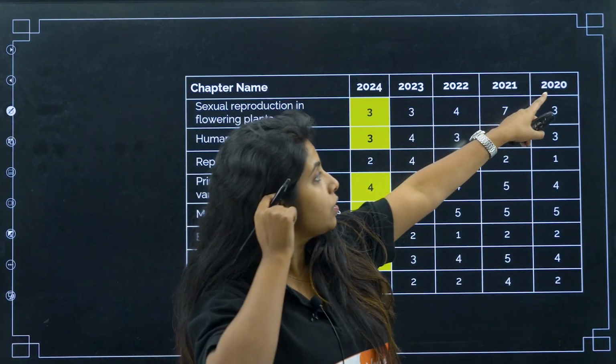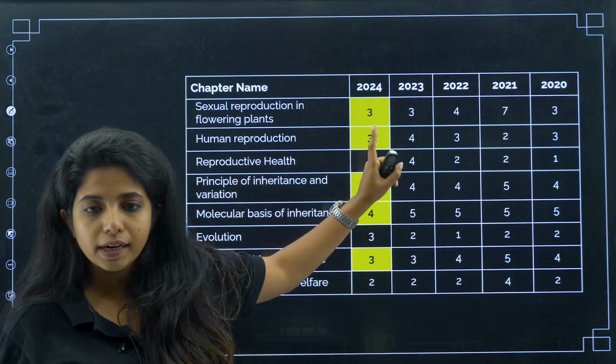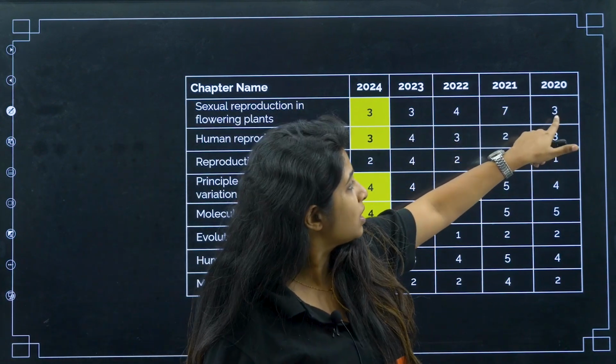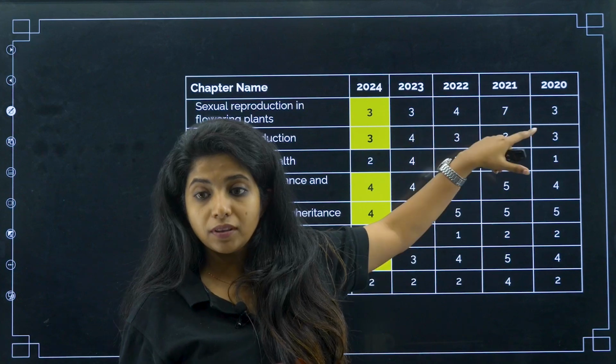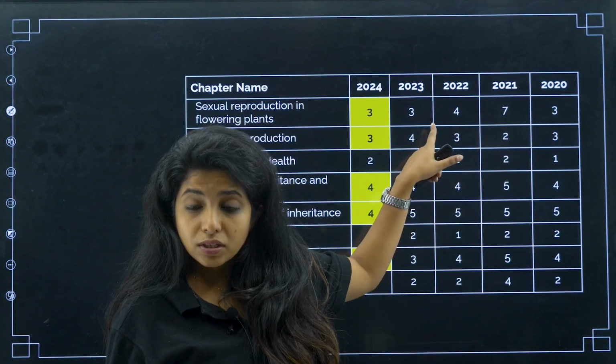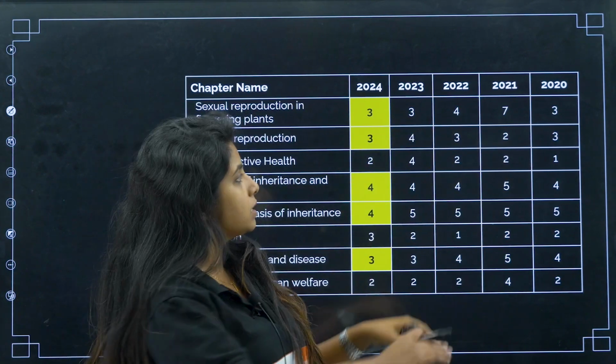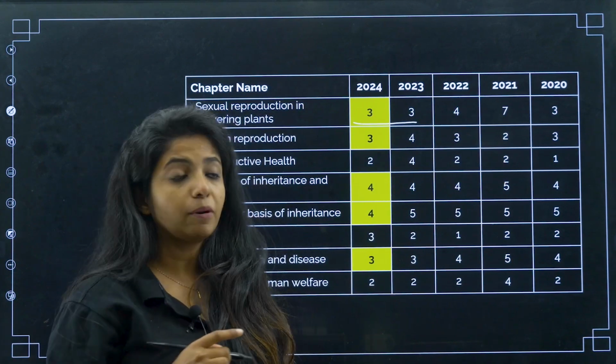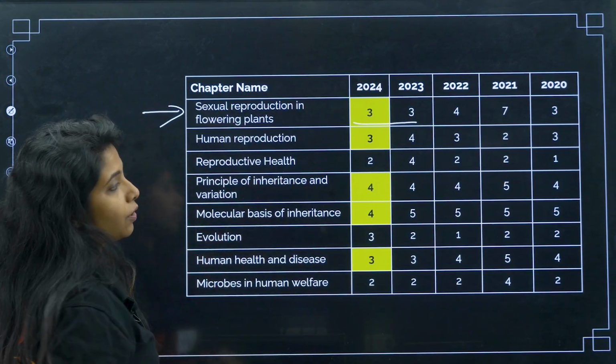So if you see from the year 2020 to 2024, my dear children, the number has been quite constant. Okay, so 3 questions came from this chapter, then 7 came, then 4 came, then 3, then 3. So there's a continuity in the number of questions coming from this chapter, which is why I said that this is a high priority chapter.